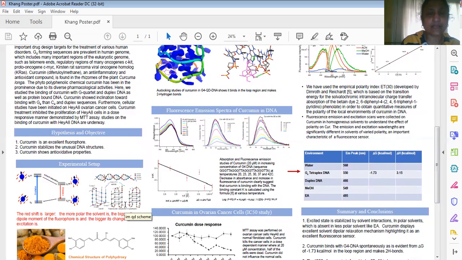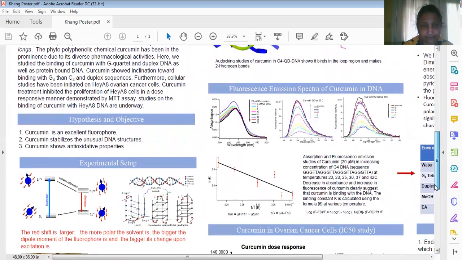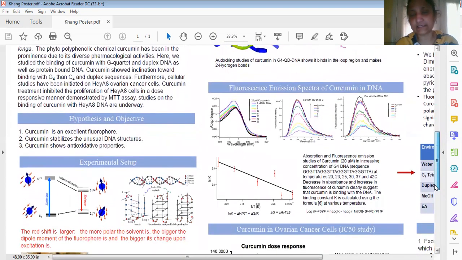In this study, we have used a G4 single stranded sequence, this is the sequence we carried out, and it is found that it forms a quadruplex type of structure at pH 7.4 at room temperature. So we use this DNA single strand to find out if curcumin binds with this quadruplex structural motif. So before we go there, let me talk about solvent dipolar relaxation.